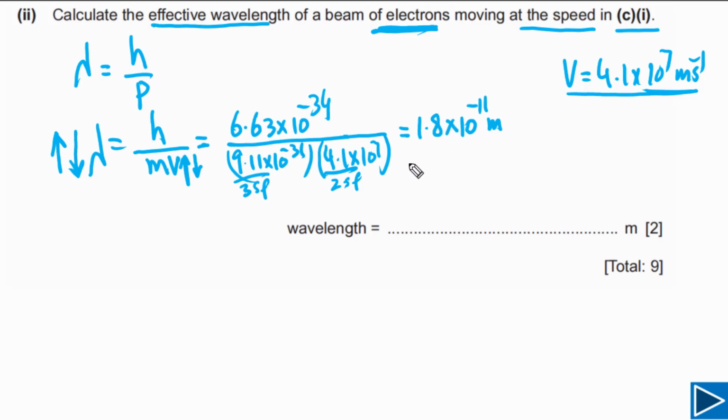And this question has 2 marks. If you have written these steps, meaning you have plugged in the values of Planck's constant, mass and speed, you will get 1 mark, that is the C mark. And the last mark you will get if you have done correct calculations and got the right answer. If you have got the right answer, you will get the second mark, that is the answer mark.